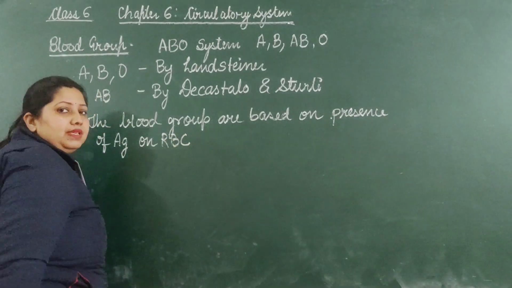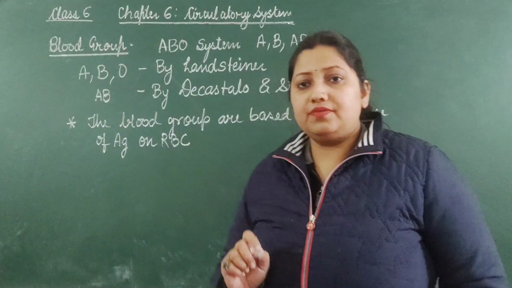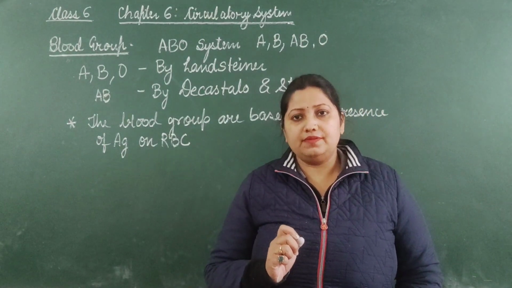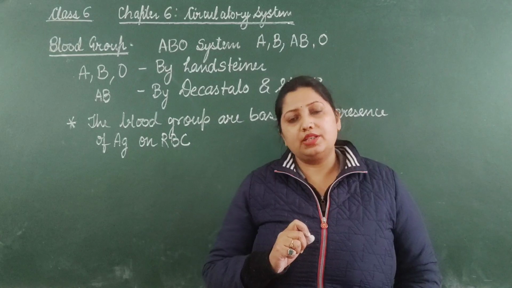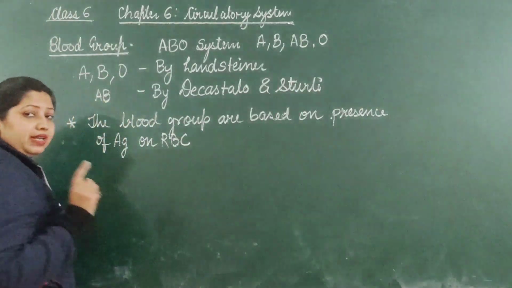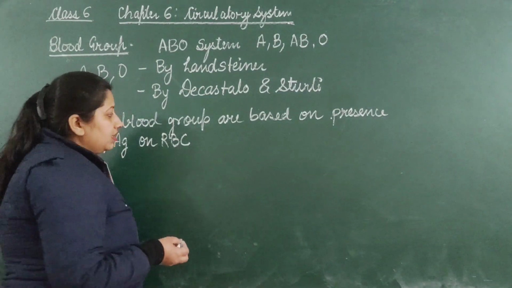So on the RBC surface, some antigens are present. What is an antigen? An antigen is a foreign substance which enters inside the body, and in our body one specific reaction takes place, that is the antigen-antibody reaction.